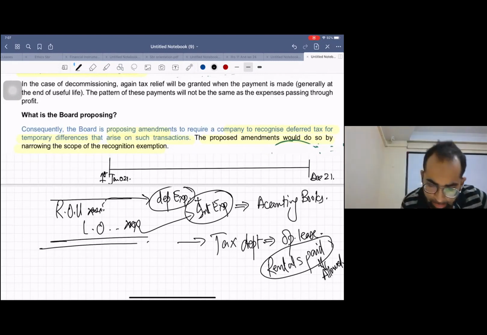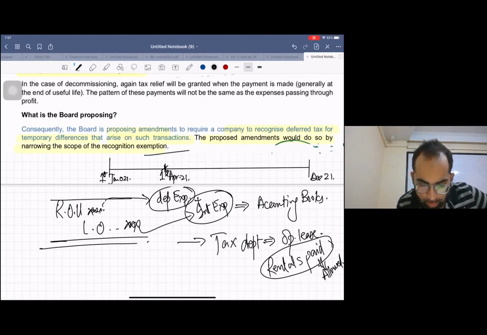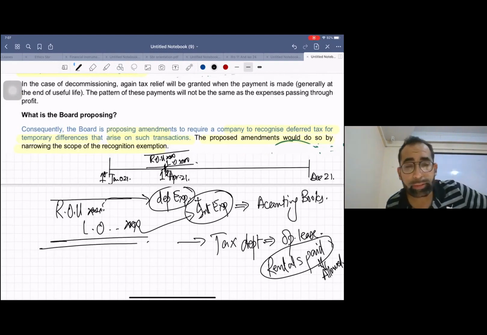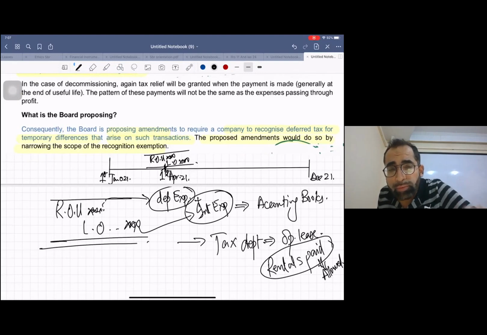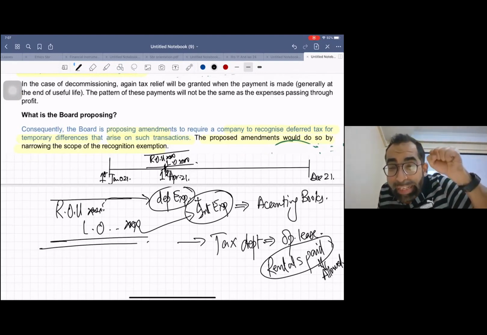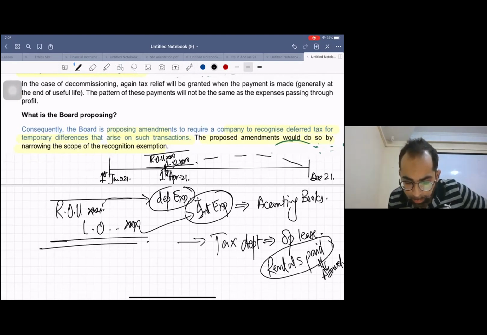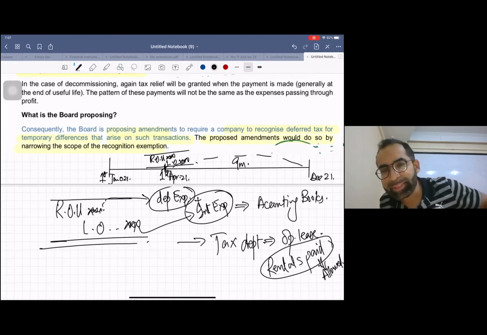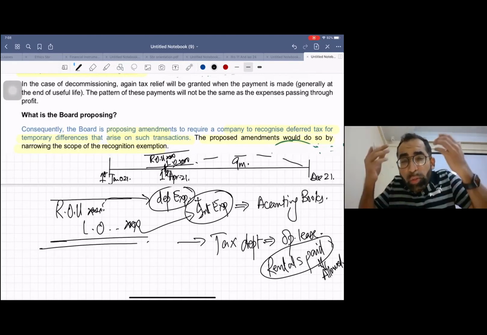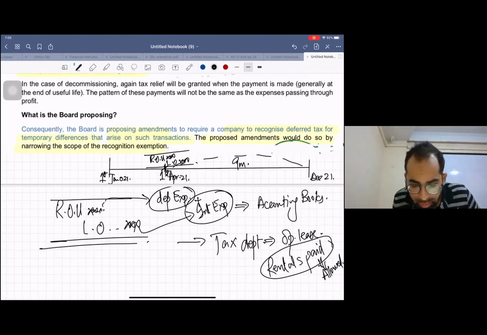Let us say you took an asset on lease on 1st April 21. On day one you made the entry: ROU debit and lease obligation credit. Now just use your brain. When you have taken the asset on lease on 1st April 21, you have used this asset for the first 9 months of this accounting period, April to December.